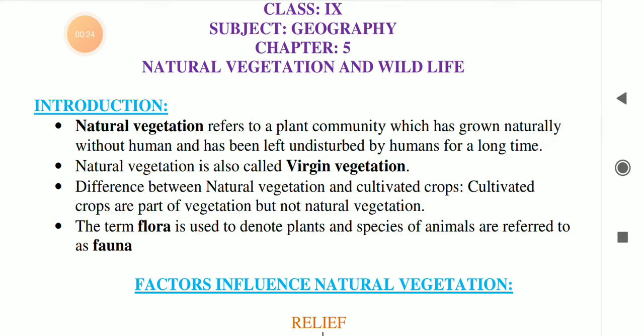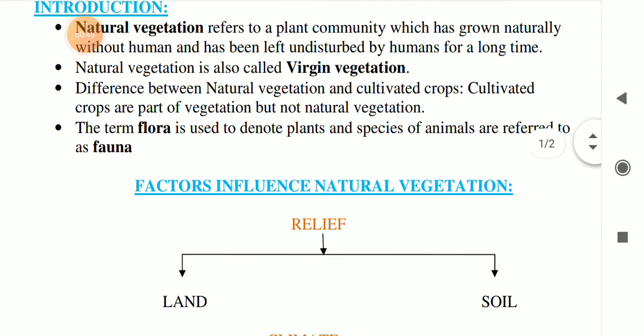And students, natural vegetation and cultivated crops are not the same. Cultivated crops are part of vegetation but not natural vegetation. And students, the term flora is used to denote plant community and species of animals are referred to as fauna.